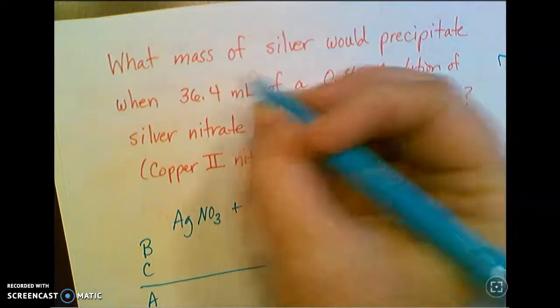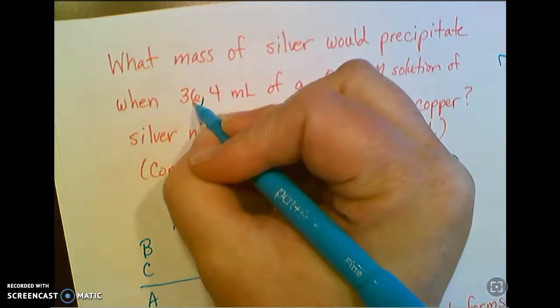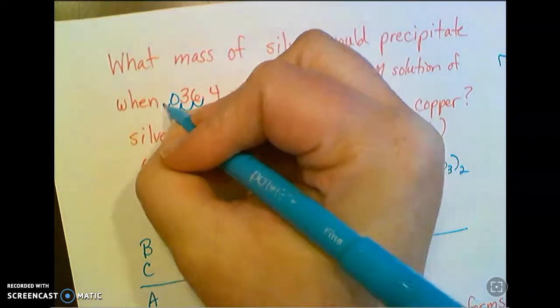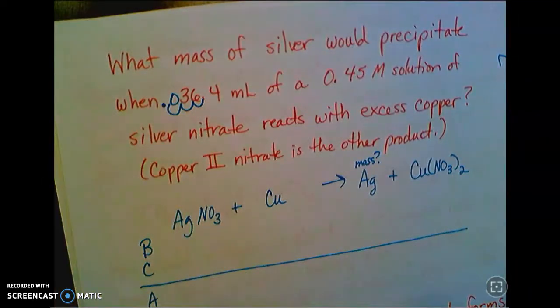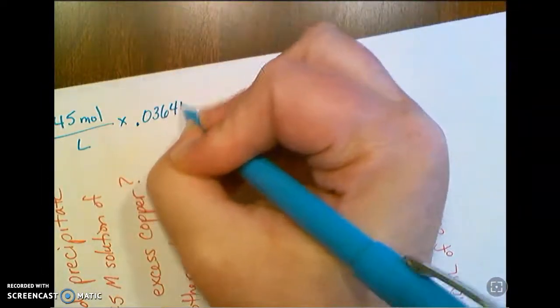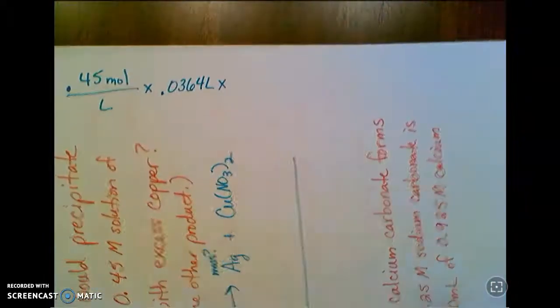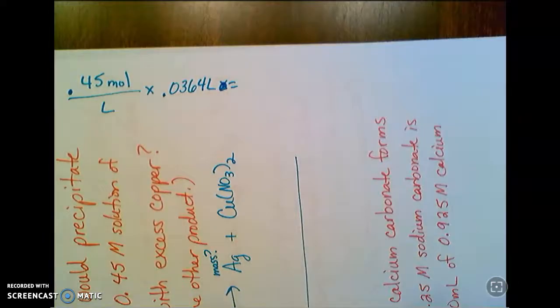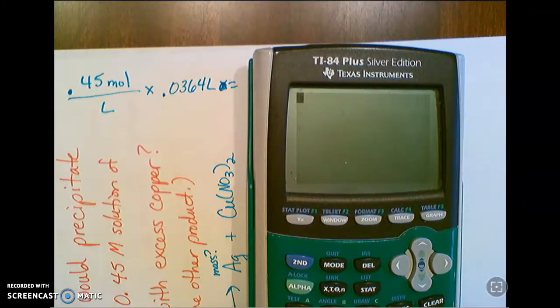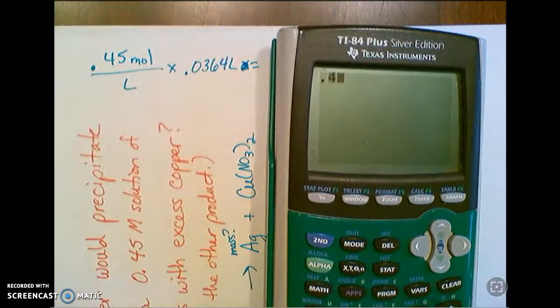I need liters. So I'm going to move my decimal 3 places to the left. So my new decimal is there. So it's 0.0364 liters. And just kind of get comfortable with doing those milliliter liter conversions. You'll have a lot of them.